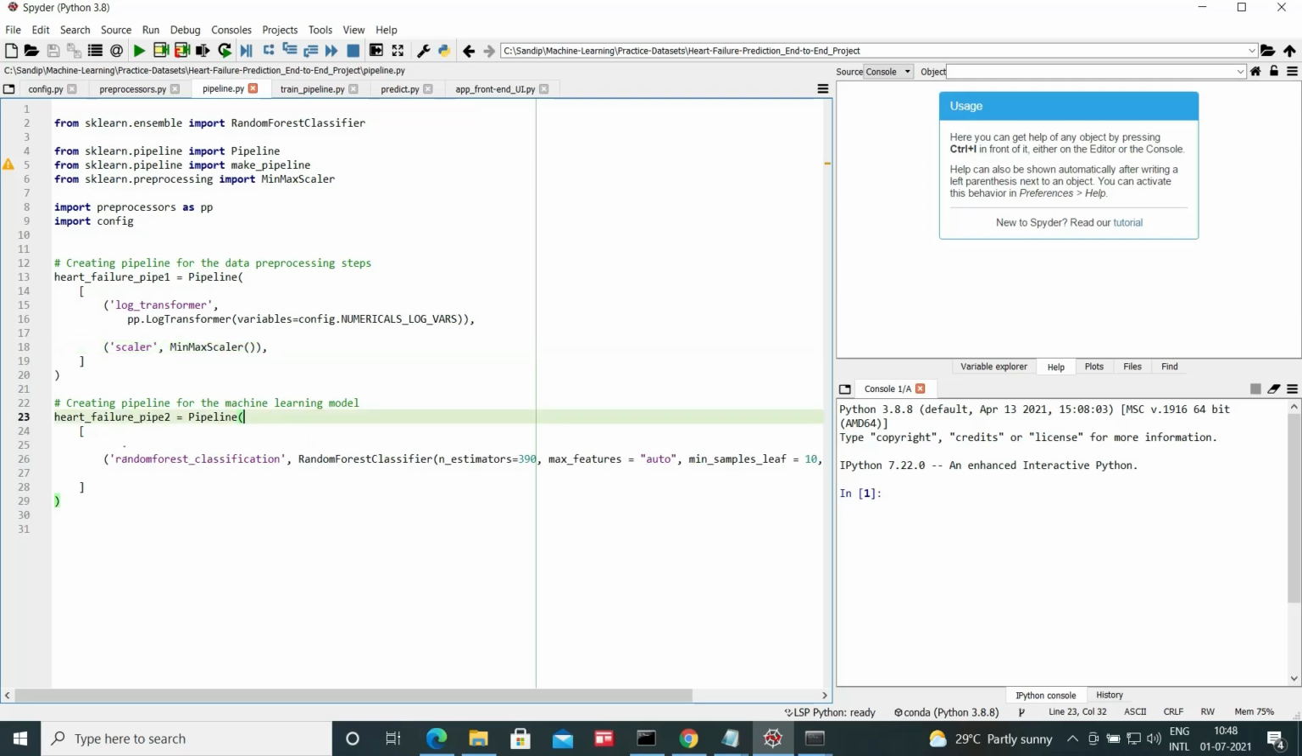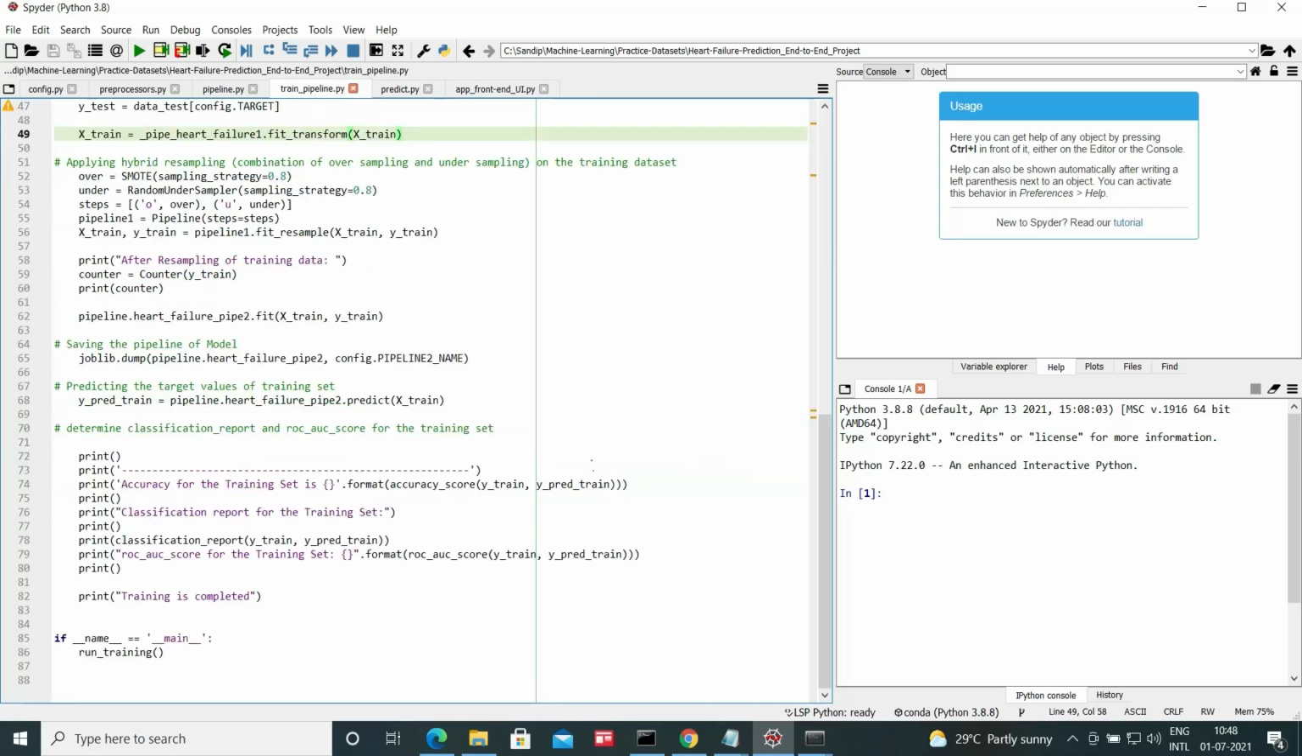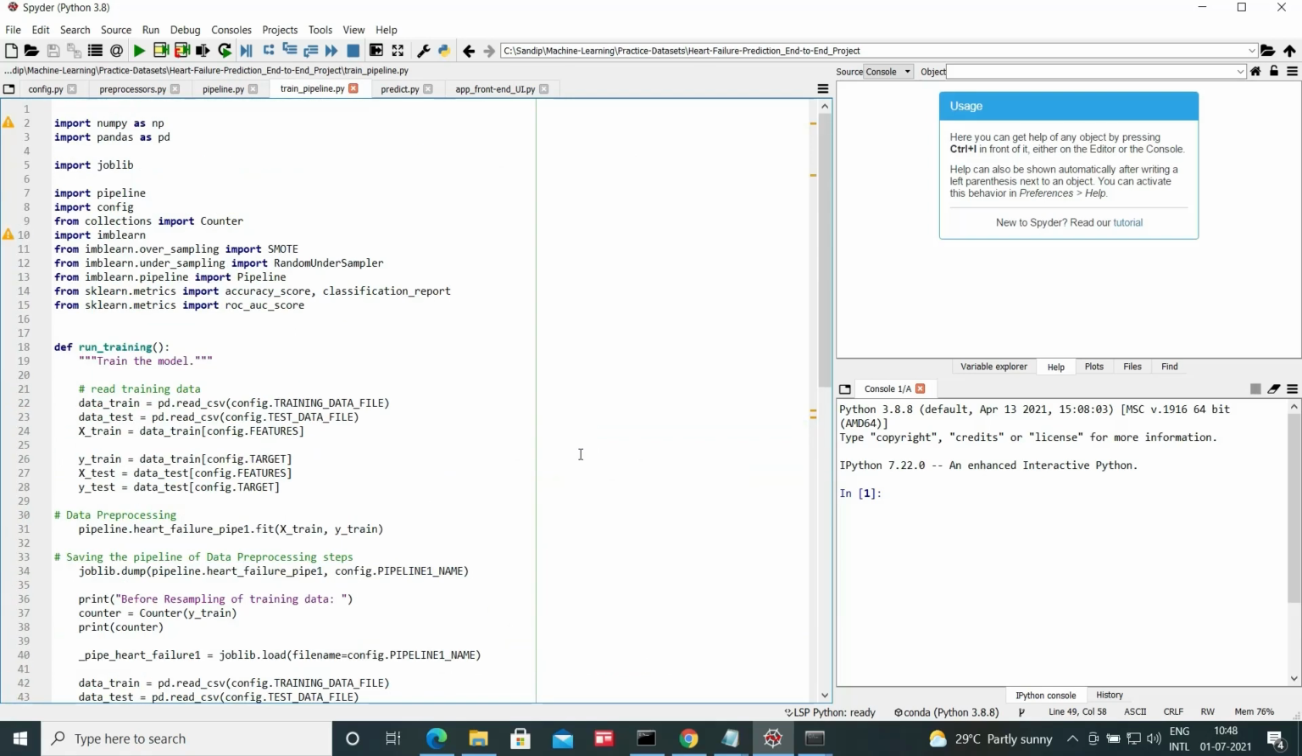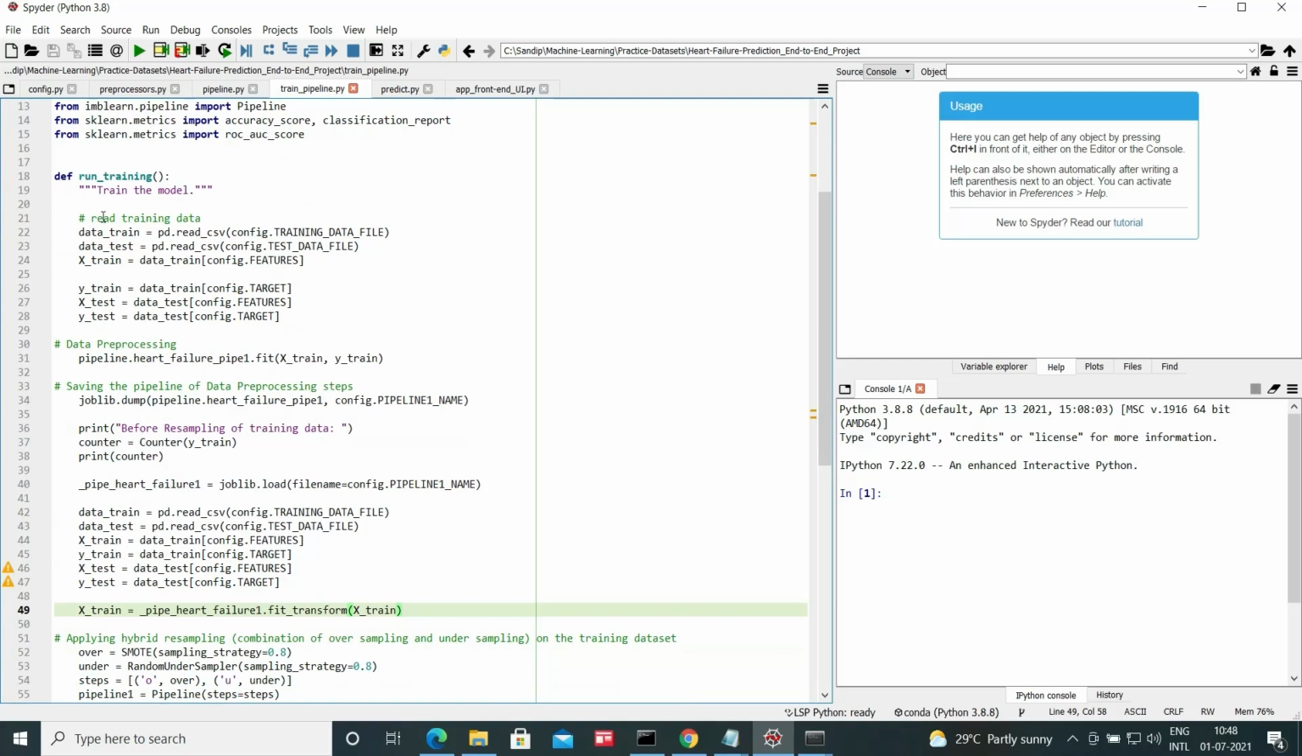Here, basically, random forest classification, this model we are putting here. So next thing is the training of this machine learning model with this data set. For that we are writing one function, run training.